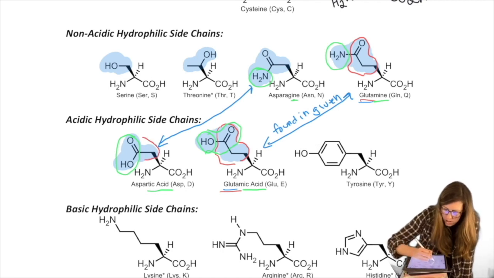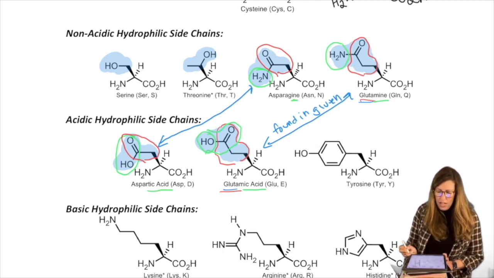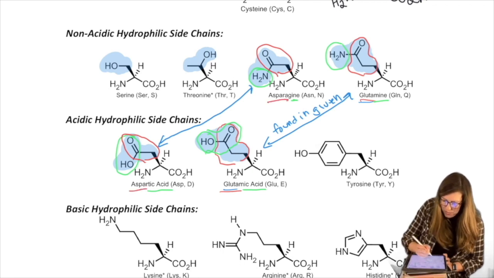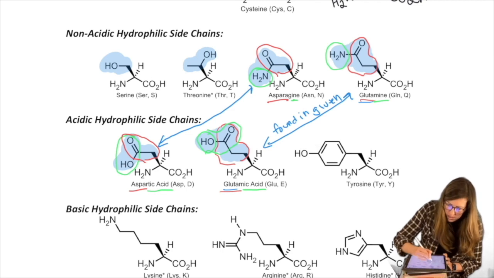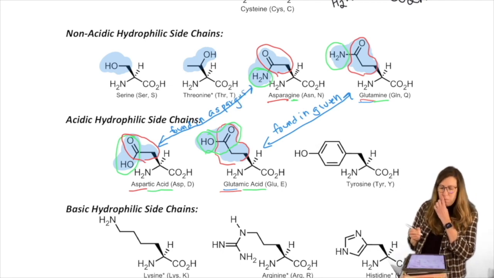So it's a CH2 with a carbonyl, a CH2 with a carbonyl. Right? So that's the aspar part that they have in common. Okay, so this is found in asparagus. Doesn't mean that asparagus is the only thing that has it. It's just where it was first discovered, so it gets named after that.